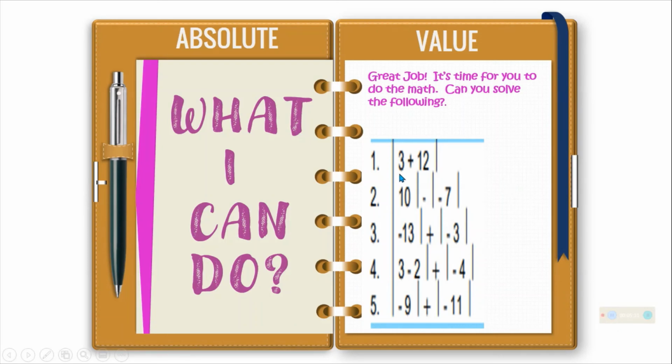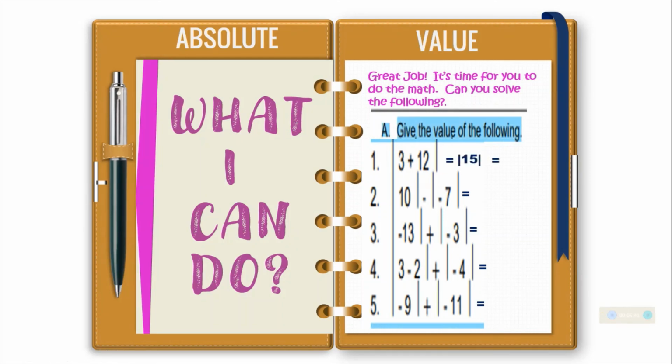So, in number 1, absolute value of 3 plus 12. So, give the value of the following. Then, 3 plus 12 is equal to 15. So, absolute value of 15 is positive 15. How about this one? The absolute value of 10 is 10, minus. And then, the absolute value of negative 7 is 7. So, 10 minus 7 is equal to 3.